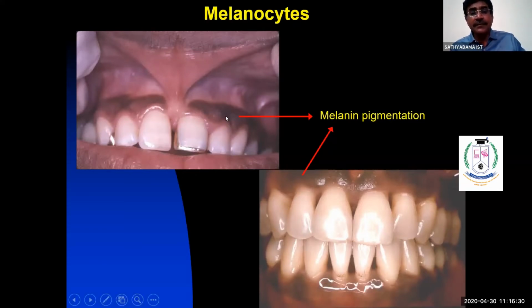This pigmentation is mainly from melanocytes. You can suddenly have a flare-up of melanin pigmentation during the pubertal age, from 16 to 25 years. Some people, especially women, come to the practice saying, doctor, my gums have suddenly become more pigmented, because it's melanin pigmentation. Sometimes it shows more prominence during the pubertal age.